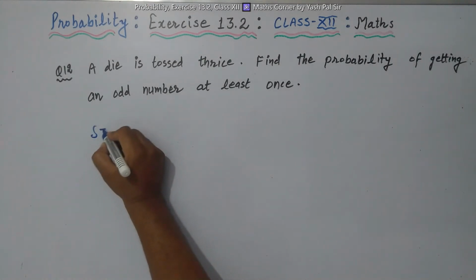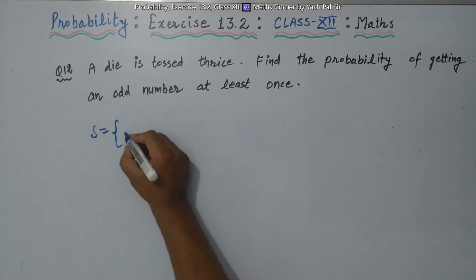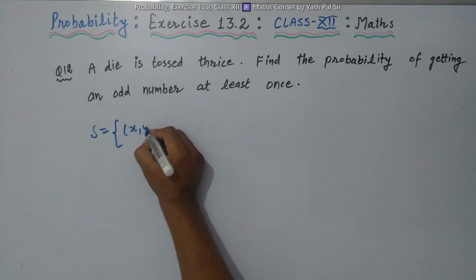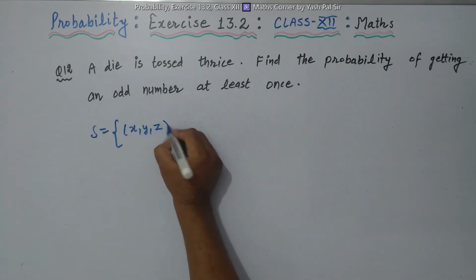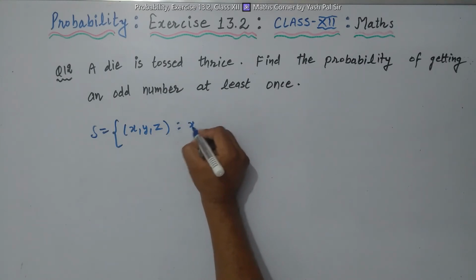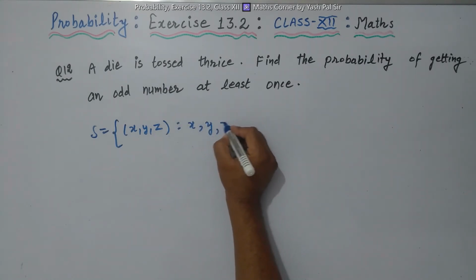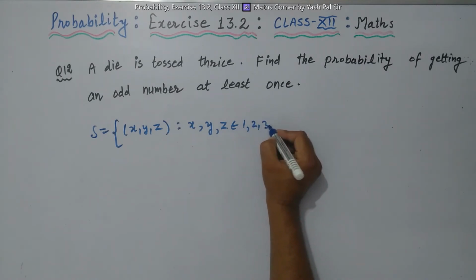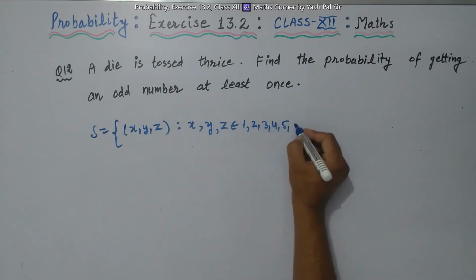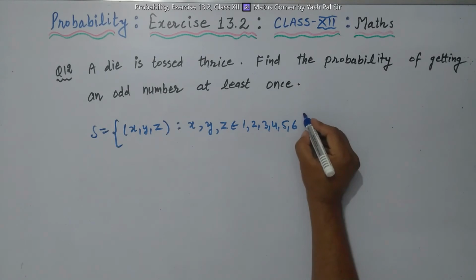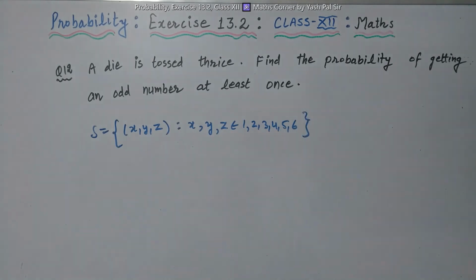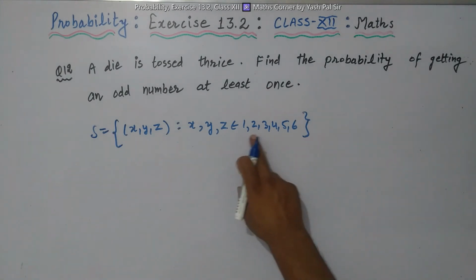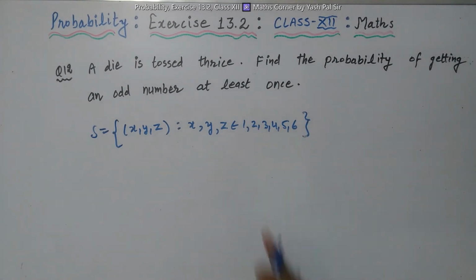In set builder form we can write it as x, y, z such that x, y, z all belong to 1, 2, 3, 4, 5 or 6, because these are the numbers on the die. Each face of the die bears one of these 6 numbers.